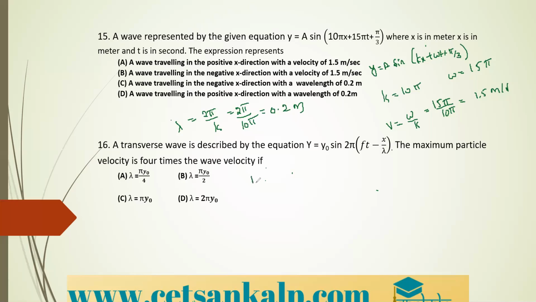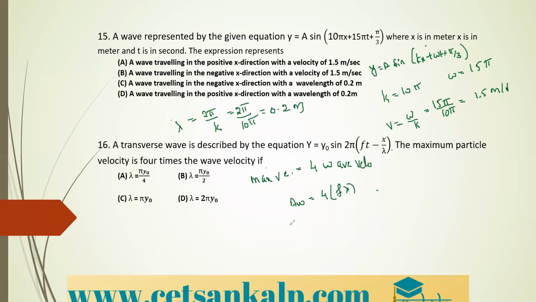That is, the maximum velocity is equal to 4 into wave velocity. So the maximum velocity is A into omega, which is equal to 4 into the wave velocity. The velocity, frequency and wavelength relation is v is equal to f into lambda.